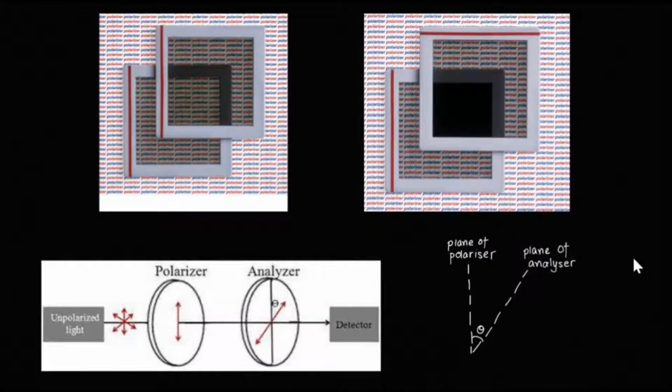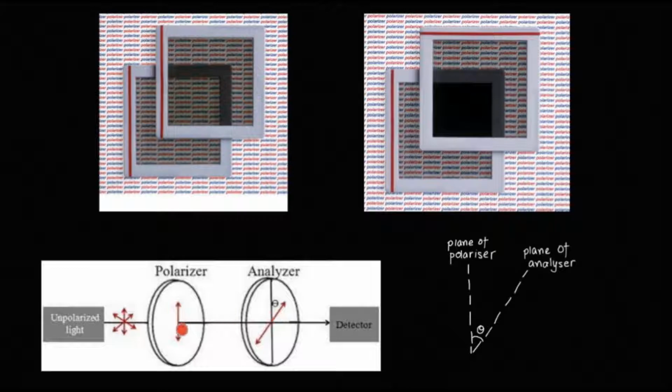E.N. Malus. In the year 1809, E.N. Malus discovered that when the beam of completely plane polarized light passes through the analyzer, the intensity of the transmitted light, look here, the intensity, that means how much brightness you are seeing at this point, varies directly as the square of the cosine of the angle between them.